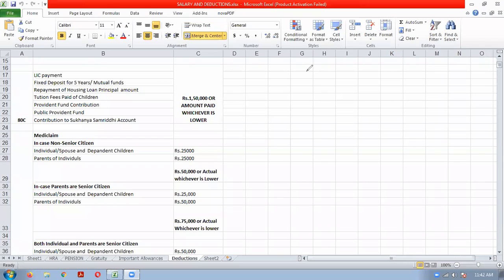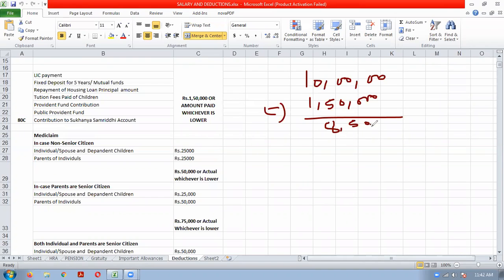Okay, for example, a person's gross total income is 10 lakhs. Okay, and he has done 80C investment up to 1 lakh 50,000. So he can get that benefit of 1 lakh 50,000, and his income will become 8 lakh 50,000. Understood? Like that, it will be practically calculated. Understood this one? First one, 80C deduction. What is a deduction that you should have understood till now?